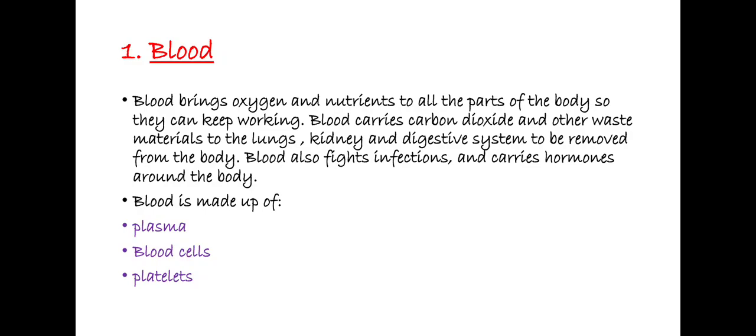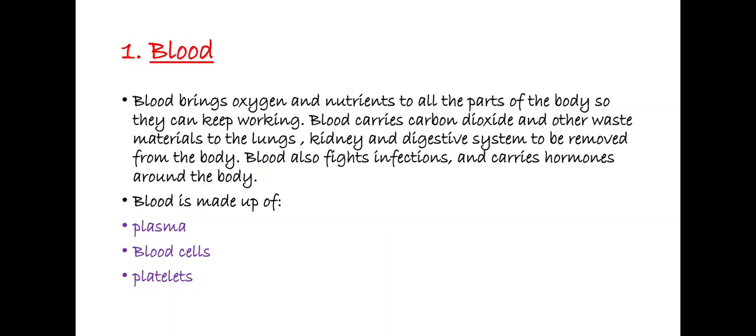Blood brings oxygen and nutrients to all the parts of the body so they can keep working. Blood carries carbon dioxide and other waste to the lungs, kidneys and digestive system to be removed from the body. Blood also fights infections and carries hormones around the body.